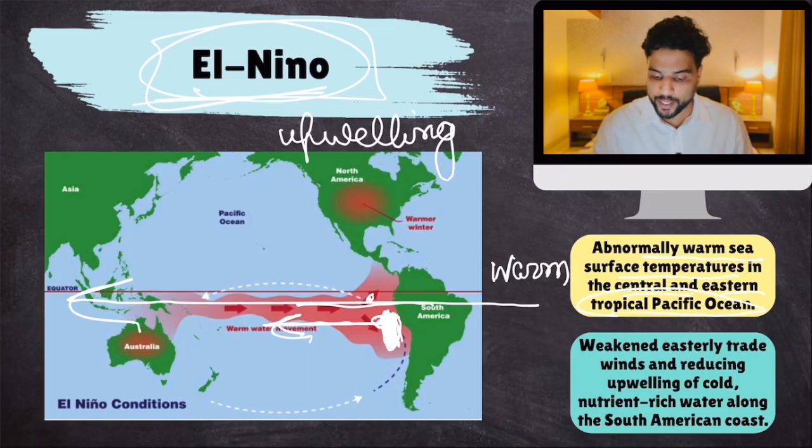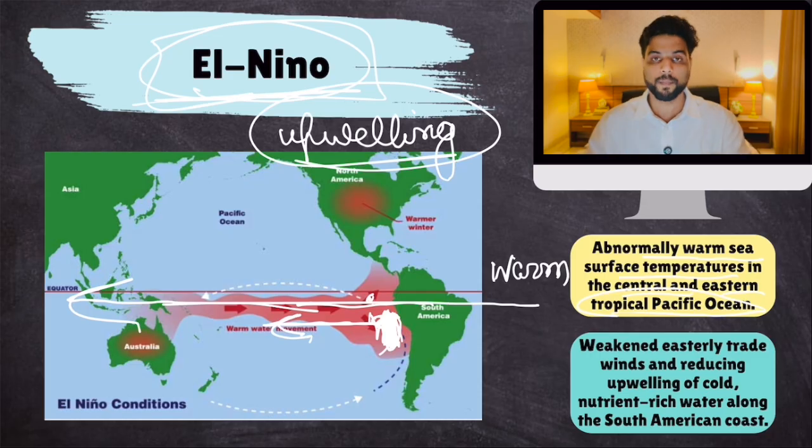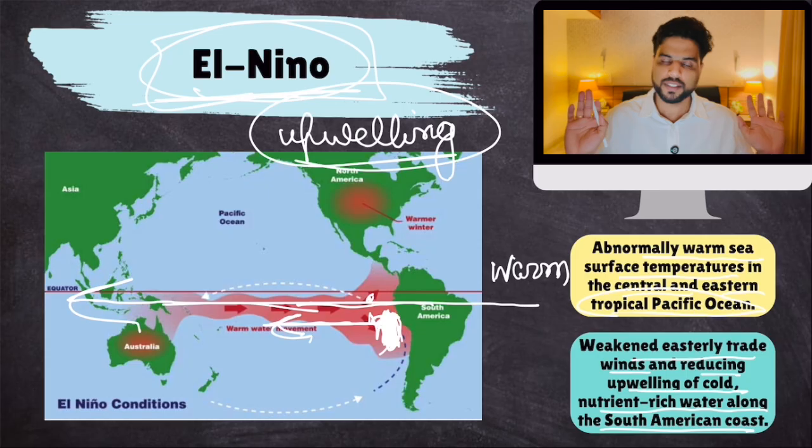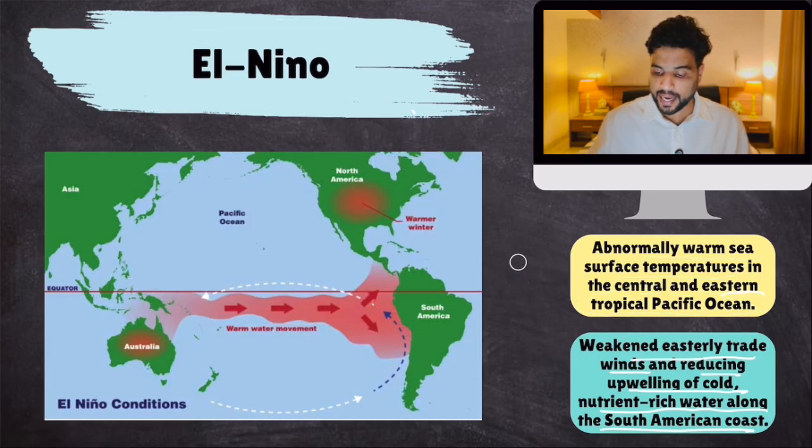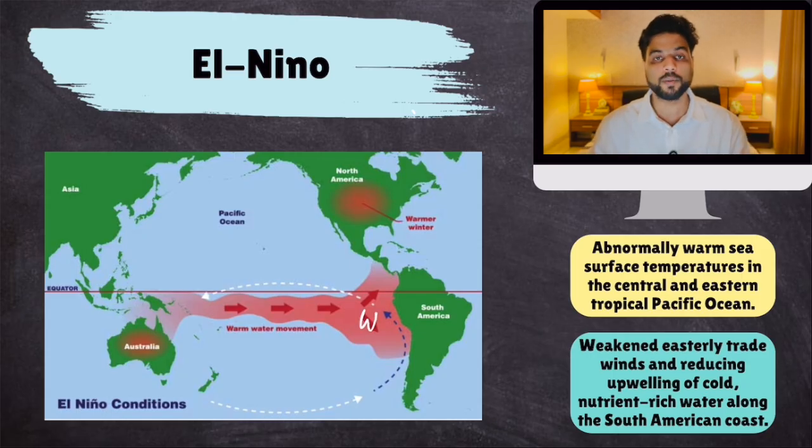But during El Nino, because trade winds are weak, this upwelling is not happening. And this water keeps on becoming warmer and warmer. So, weakened easterly trade winds and reduced upwelling of cold nutrient-rich water along the South American coast. This is what happens. This is El Nino. Clear? Now, remember, when El Nino occurs, it impacts the entire climate or weather of the planet. It's just a small thing, warm water appears instead of cold water, but it impacts everything. What are the impacts?